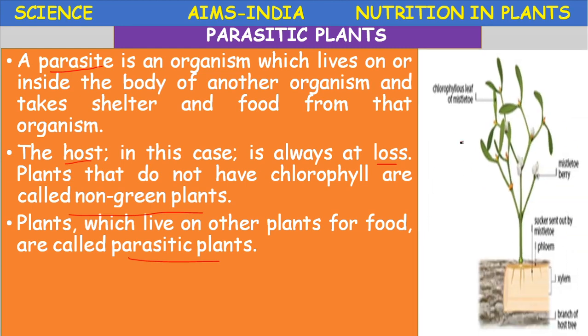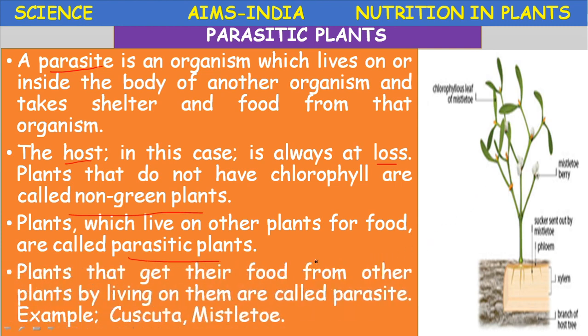So here one example is given. That is amarbel or cuscuta. There are different names for these plants, common name and scientific name. The plants that get their food from other plants by living on them are called parasites.